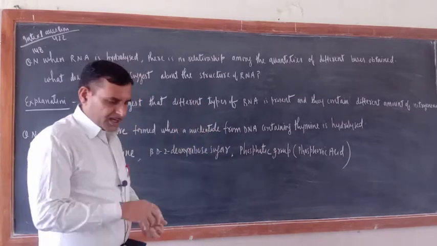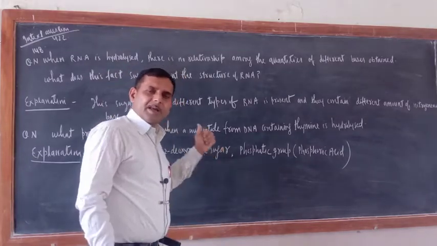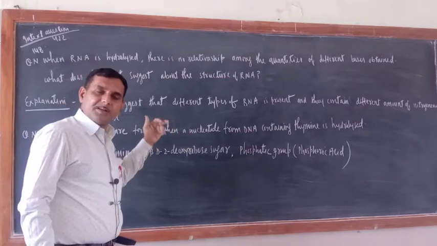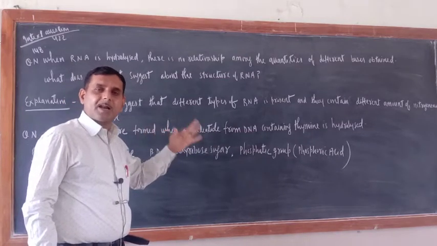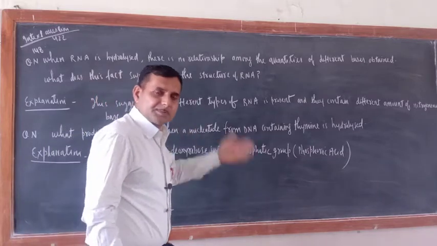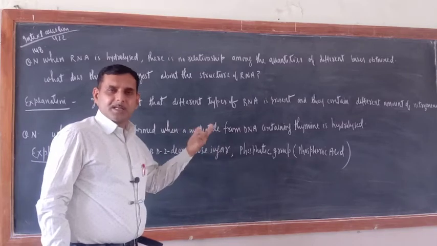Simple thing. DNA is one type only. And here, why is the nitrogenous base not equal? Because different kinds of RNA are found in our body, or different kinds of RNA are present in a particular species. That is why the amount of nitrogenous base produced is different.